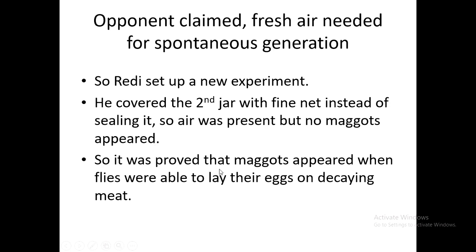So it was proved that maggots appeared only when flies were able to lay their eggs on the decaying meat. Finally, he proved that only when flies were able to lay their eggs on the decaying meat, whether it is unsealed or covered with a net, will live maggots appear. Otherwise, no.